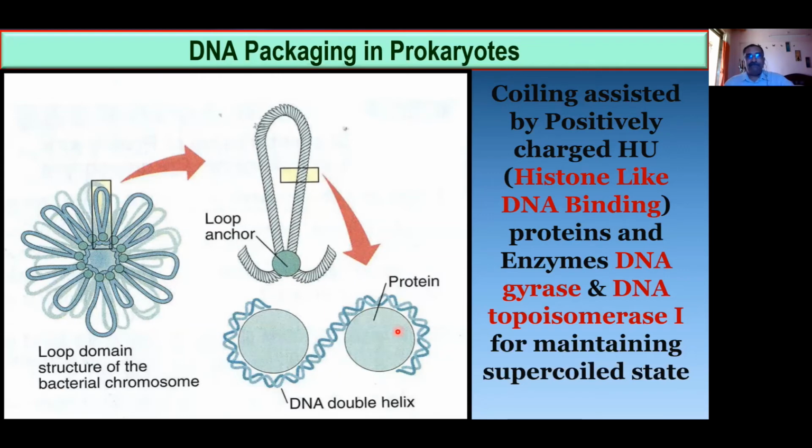Not only that, enzymes are required. How many enzymes are required? Two enzymes are required. One is DNA gyrase enzyme. Second is DNA topoisomerase 1. So when all these three components are there, the coiling and supercoilings are possible. Okay, so this is about DNA packaging in prokaryotes.